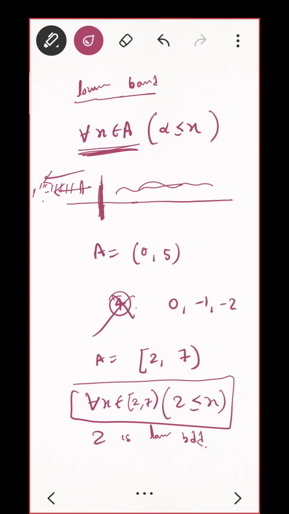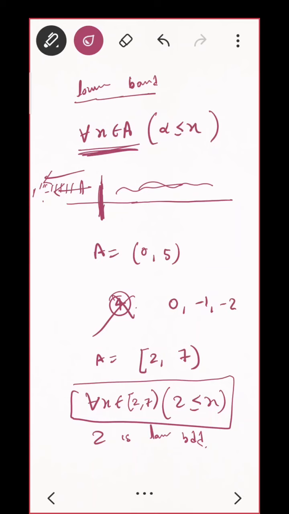Okay. I'll ask you something. Do you know natural numbers? Whether natural numbers have any upper bound? Do you have any element, a real number, such that all the elements of the natural numbers are less than that number? Do you have something? Try to think about it.